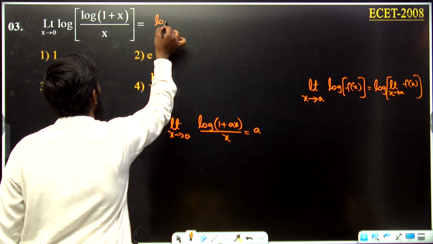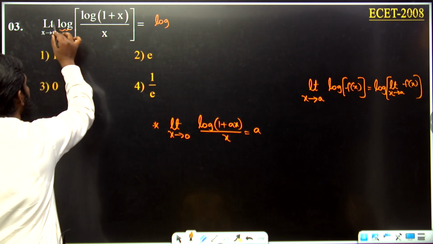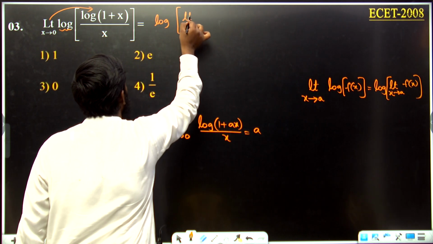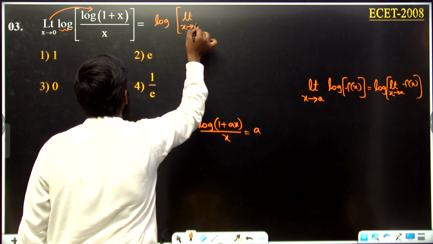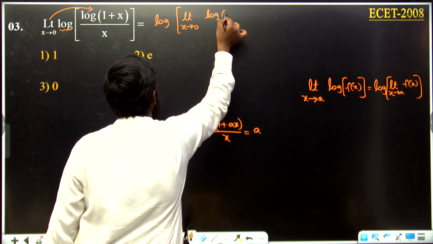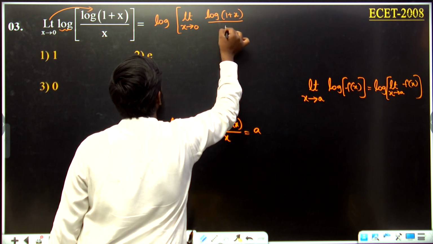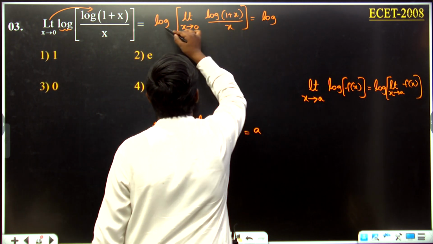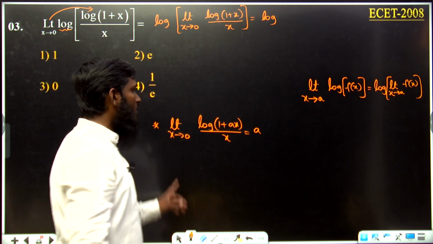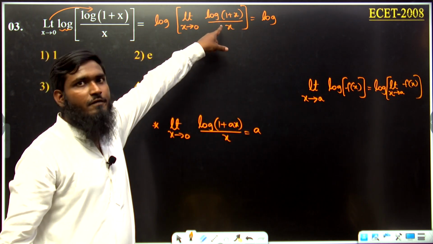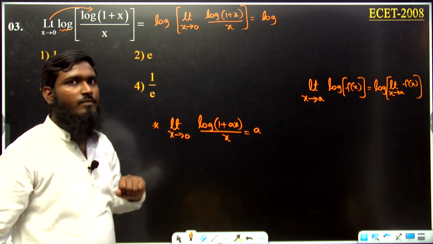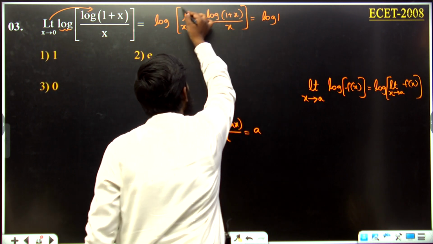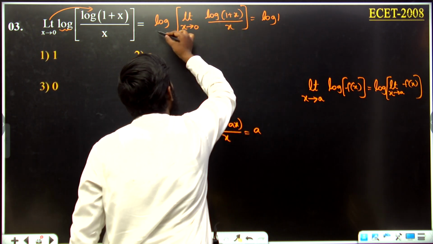So the log I have written as it is over here, and I am applying the limit for this part. Let us see this part: limit x tends to 0, log of (1 plus x) divided by x. So it is equal to log, again written as it is. Now if you apply the limit, what is the answer we are getting? Similarly, what we tried over here, the value is equal to 1. So limit x tends to 0, log(1 plus x) by x is equal to what? 1.